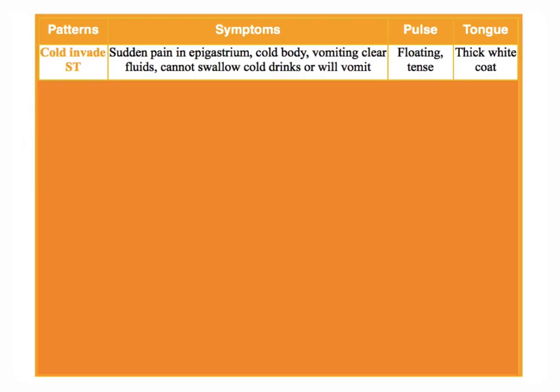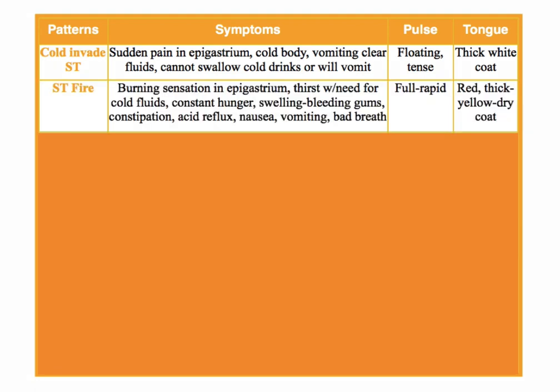So let's look at differentiating the symptoms of the stomach when we look at stomach patterns. Cold invading the stomach. That's usually an external pathogenic cold, so it's acute, sudden pain in the stomach region, cold body like shivering, vomiting clear fluid, cannot swallow cold drinks because of course they will vomit. So this is an invasion of cold. It could be a stomach flu, it could be clear diarrhea as well as vomiting, but it's basically an acute issue. So the pulse is still floating and it's tense because it's cold, and we have a thick white coat on the tongue because again it's an excess and it's acute, right? So it's external, it's not quite internal yet.